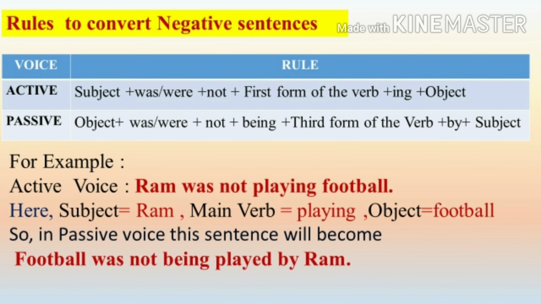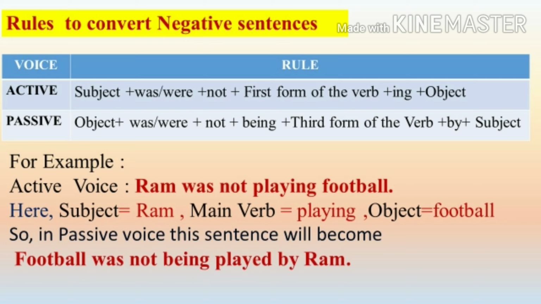Now let us see what is the rule for writing negative sentences. The rule is subject plus was or were plus not plus first form of the verb plus ing plus object. So in passive voice it will become object plus was or were plus not plus being plus third form of the verb plus by plus subject.